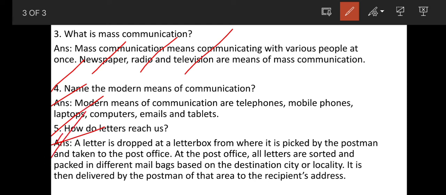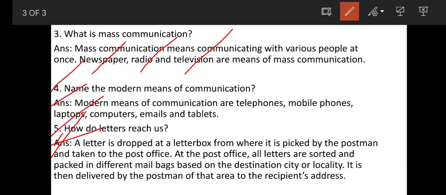To send a letter, first of all, we have to keep in mind that whenever we send a letter, we have to write the full address of the recipient. That is address, PIN number, that is the PIN code, post office, police station, district, state. We have to include all the details and then send a letter to the recipient.